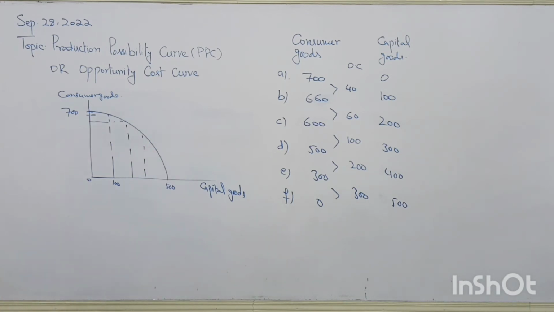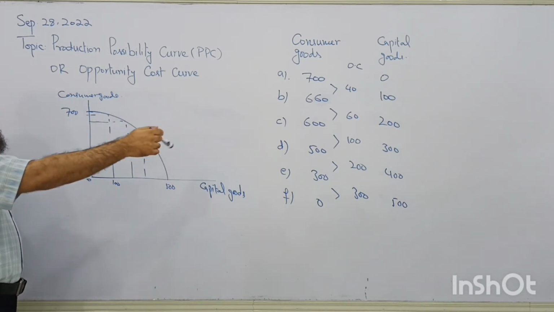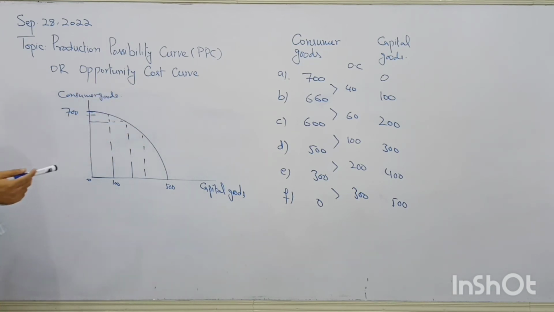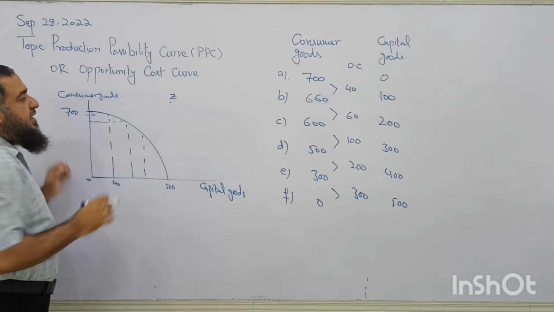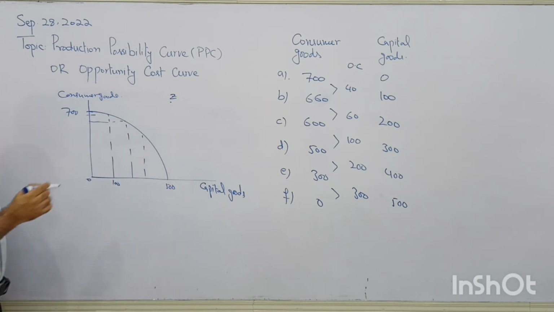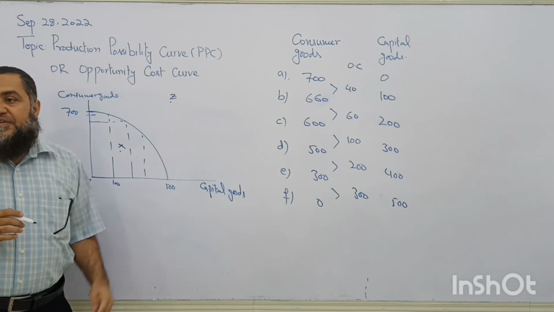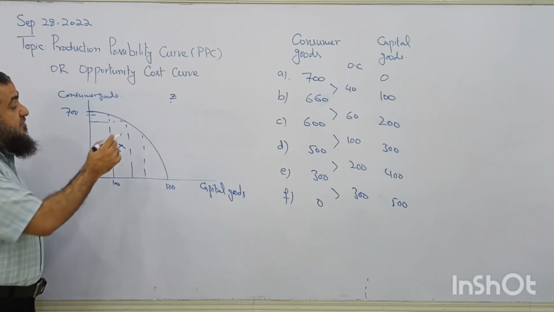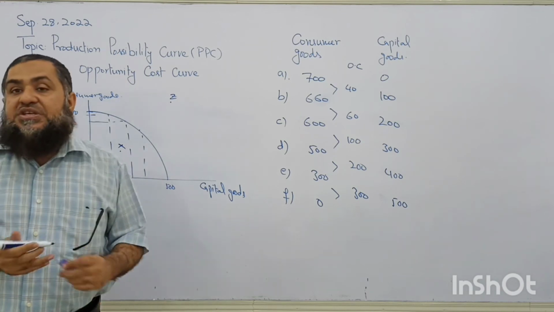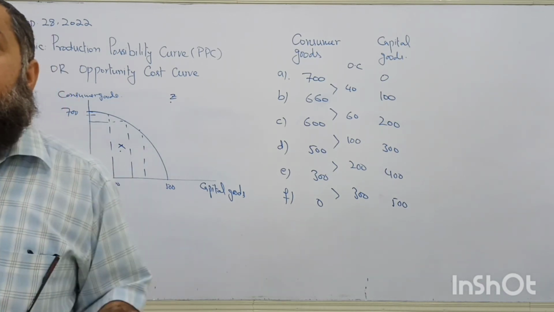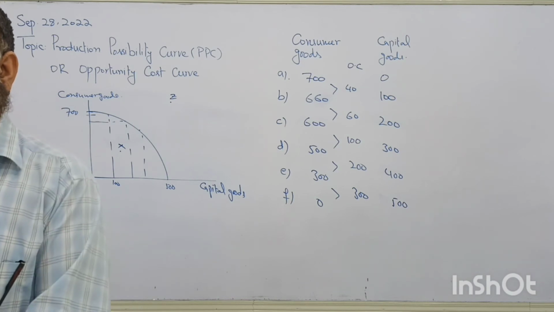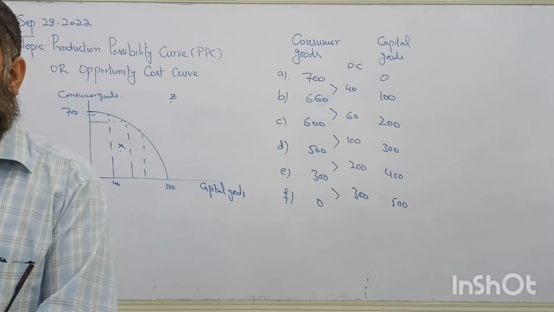It shows that these are the possible combinations of production of consumer and capital goods when all resources are fully employed by the economy in a given state of technology in a given time period. Clear? Again we have any point above PPC which is unattainable, any point below PPC is attainable with unemployment of resources, but there is full employment of resources along the PPC, and along PPC we find the presence of opportunity cost because of scarcity of resources.